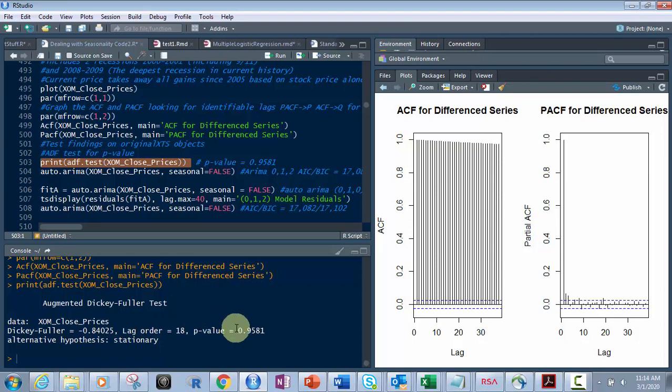And that shows you down below here exactly what we're looking at. So our P value, it gives you the P value, right? It gives you the lag order, 18, and the Dickey-Fuller test, okay? And it's stationary, which is good to know.